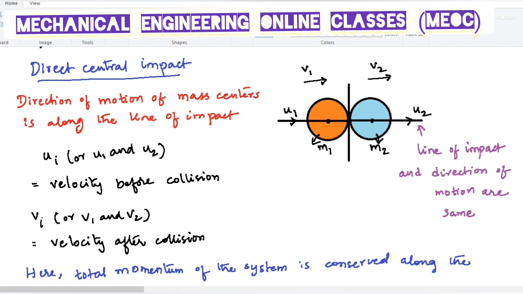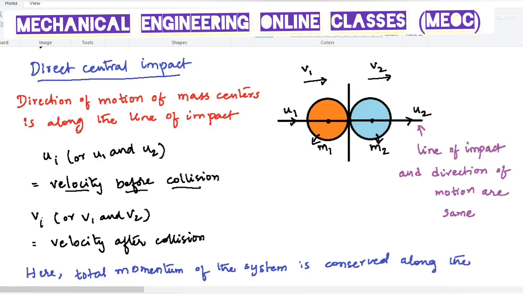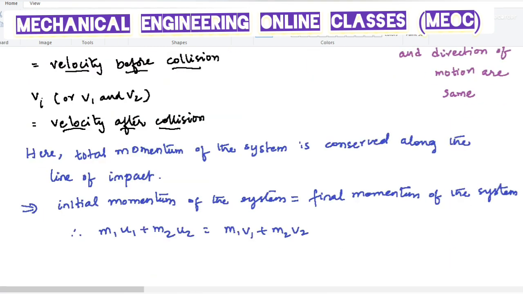Now let u1 and u2 be the velocity of the two bodies before collision, and v1 and v2 are the velocity of the bodies after collision. Now in the direct central impact, the total momentum of the system is conserved along the line of impact.